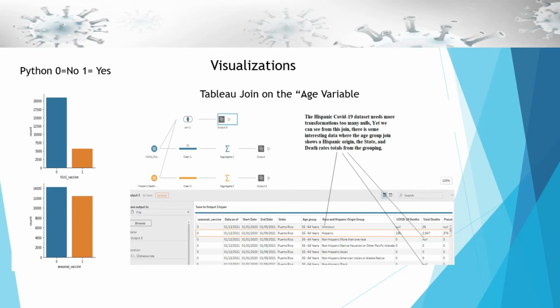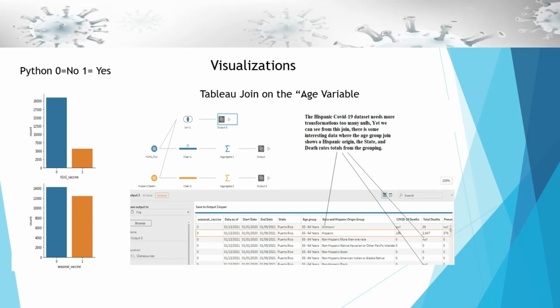Here's a quick look at some of the visualizations that I've used. From Python, you see there are two target variables from the H1N1 dataset. I have my H1N1 vaccinations and seasonal influenza vaccinations. The top one, you can see that not a lot of people got their vaccinations in 2009 during that pandemic. Compared to today, COVID-19 pandemic, everybody wants to get their vaccinations. Those numbers would be a lot higher. But this is telling because a lot of people didn't, so I want to find out why.